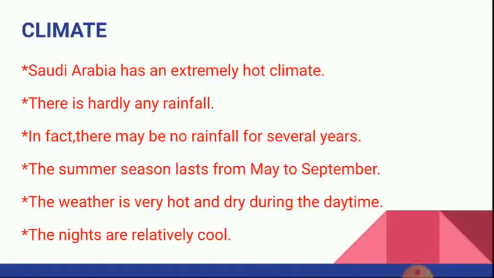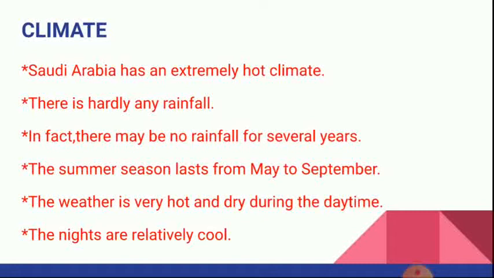Saudi Arabia has an extremely hot climate. There is hardly any rainfall. In fact, there may be no rainfall for several years. The summer season is from May to September. The weather will be very hot and dry during the daytime.